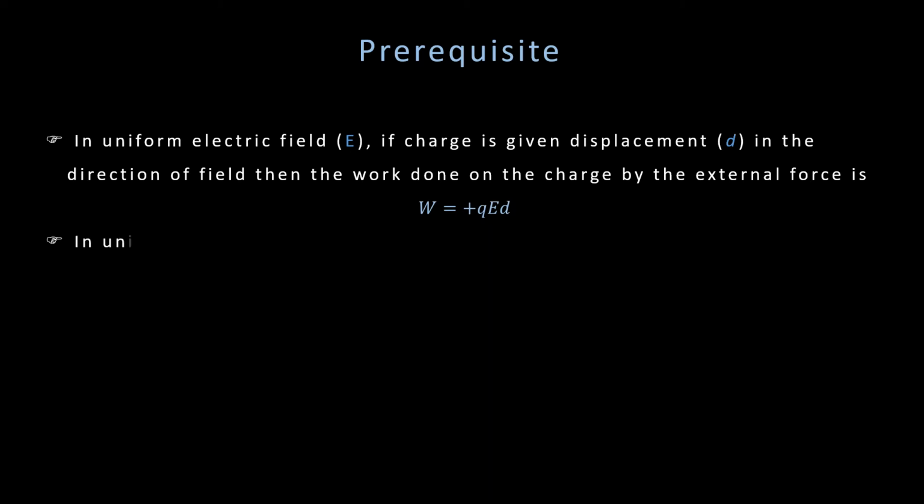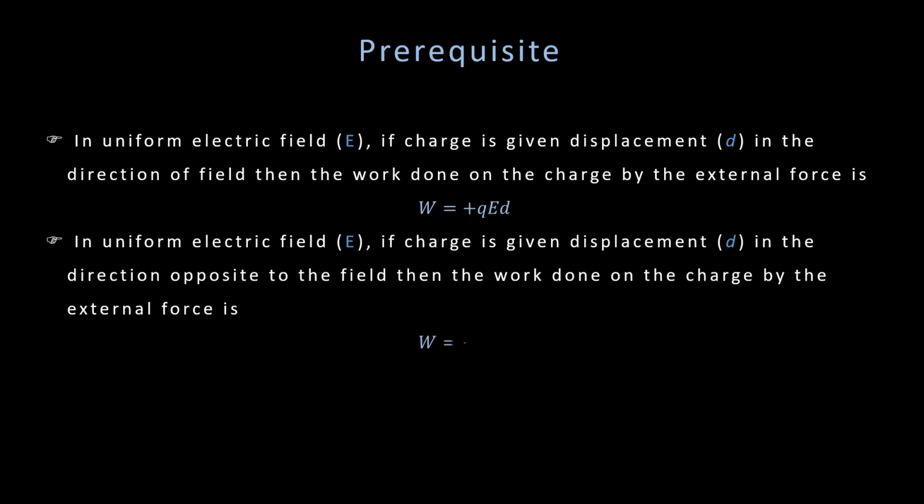Similarly, if you are moving charge Q, suppose you are giving it displacement d in uniform electric field E, but in the direction opposite to the electric field, how much is the work done in that case? In that case, work done can be given as minus QEd, because the QE force and displacement d both are in opposite direction.